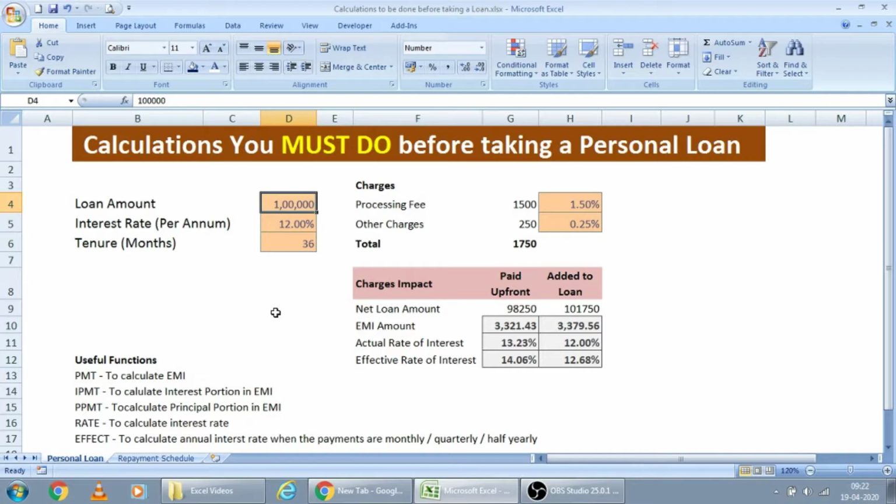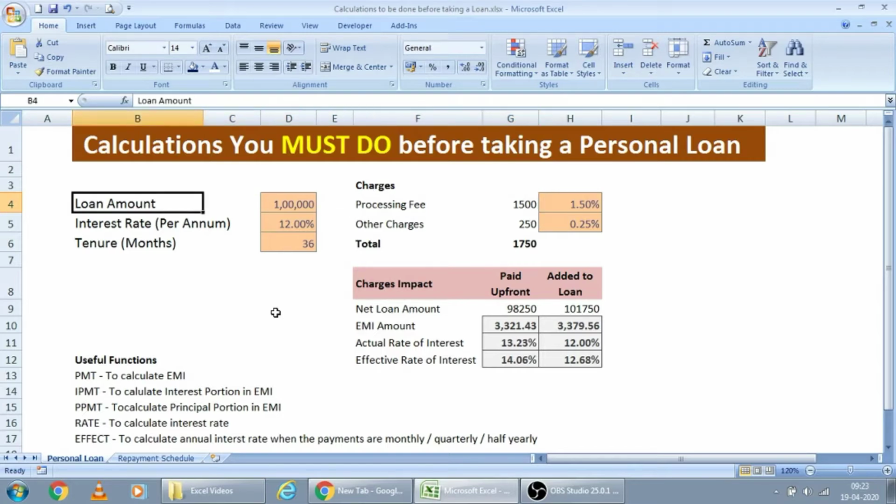If you want to do your own analysis on the offers given by various banks, having your own EMI calculator or loan data is very good. Excel provides excellent formulas which are useful for calculating loan related values.